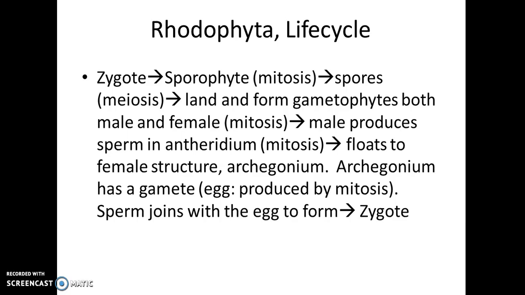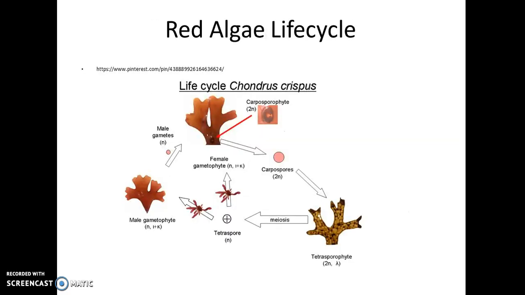So it goes sporophyte, gametophyte, sporophyte, gametophyte. Gametophytes produce gametes, sporophytes produce spores. So we have this. We have the 2N, right? Forms spores through meiosis. One spore develops into a male, one forms a female. The male gamete, the female gamete, sperm and egg, get together to form a fertilized egg, which is a zygote, which forms a sporophyte. Sporophyte produces spores, which produce the gametophytes, which produce the gametes, which produce the zygote.